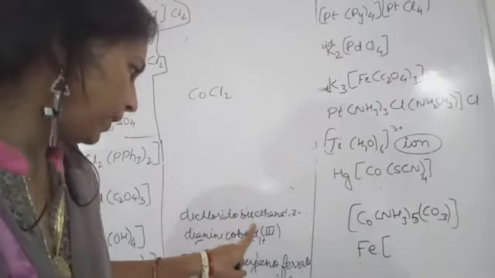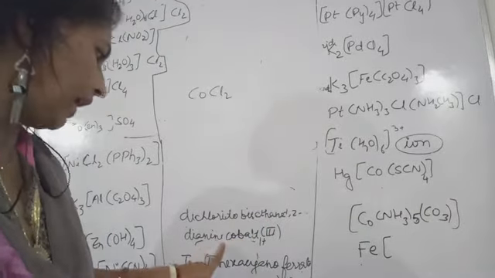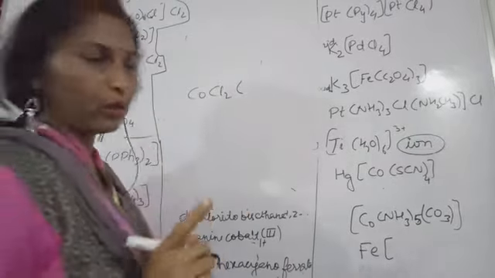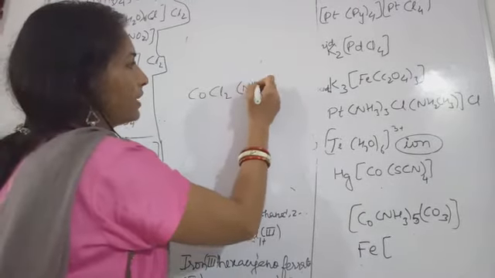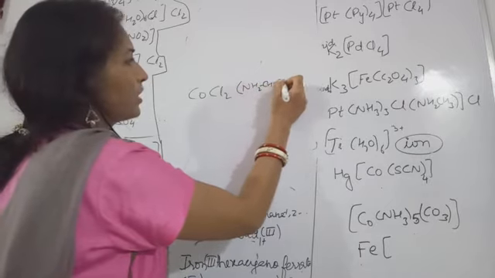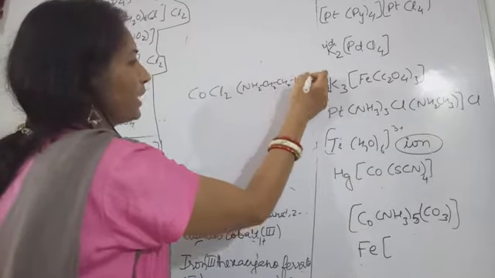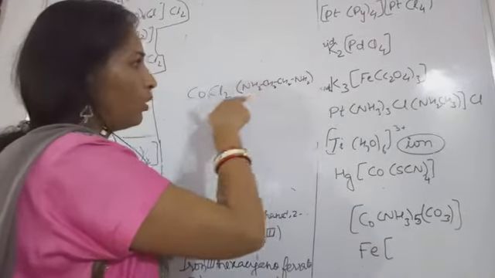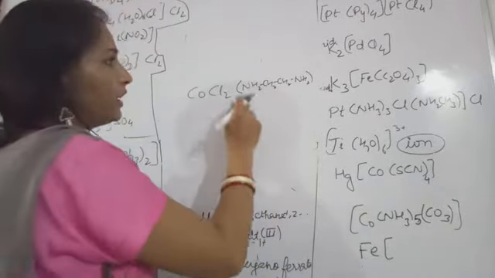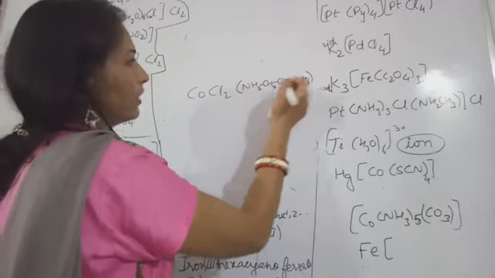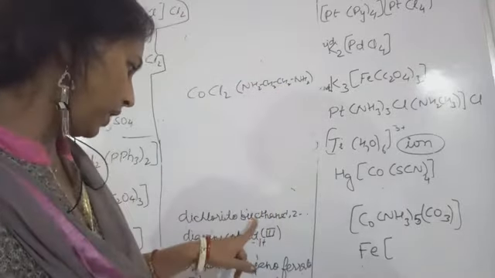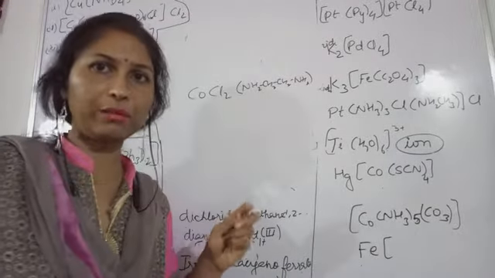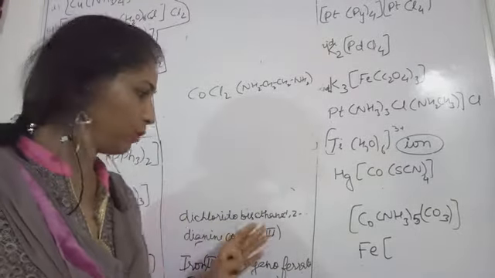Okay, and then bis, ethane 1,2 diamine. So I already told you that this is NH2 CH2 CH2 NH2. If you want, you can write like this, or if you don't want to mention the whole structure, then you also can write like this. I'm telling you this about the word bis, yes, this was actually missed in the rules when I was telling you the rules. So you please pay attention.